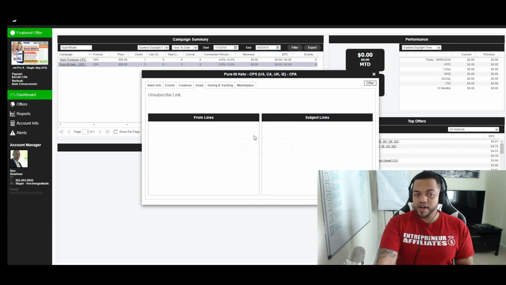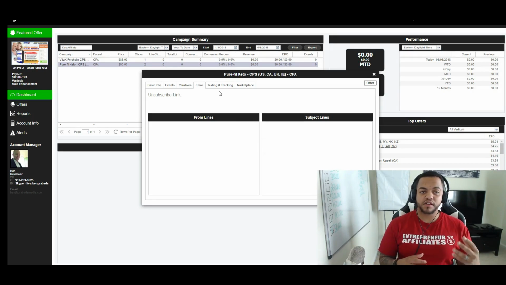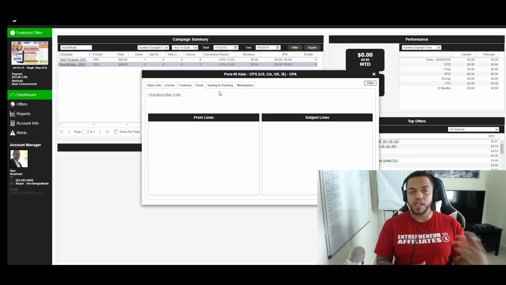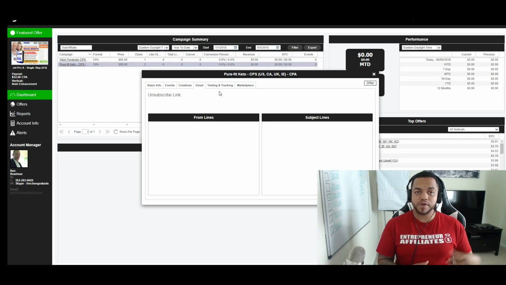So email, what is this email tab? Typically what happens is when the networks have an email tab, they've actually tested email follow-ups. So they actually have their advertiser give email swipes that we can actually use in our email marketing campaigns to send to our potential customers if we're collecting emails for the campaign.